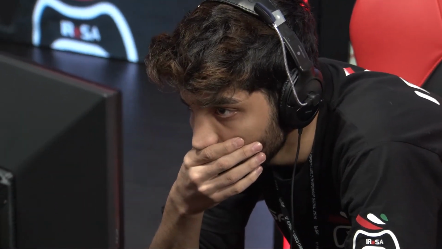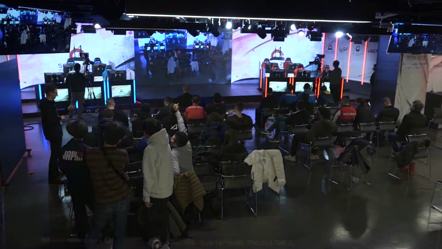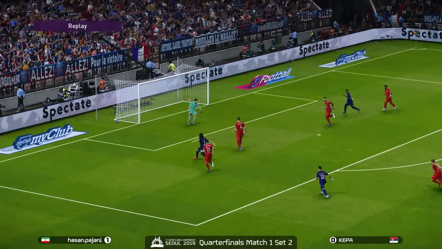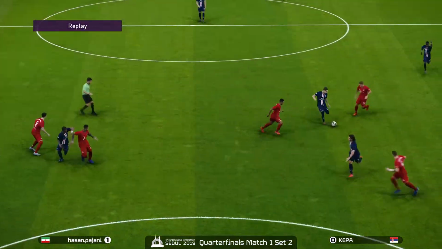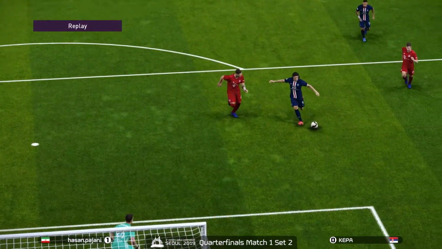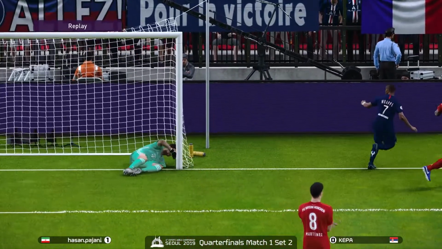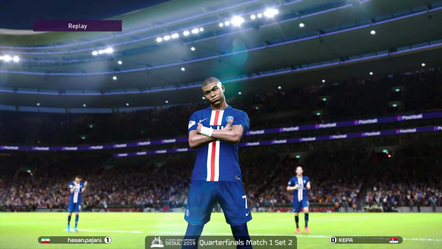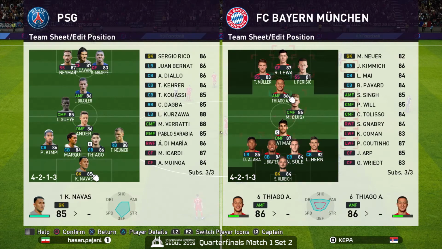Well, you look at that expression on Kepa's face, and you're like, wait, should he be happier right now? The answer is, well, we've been here before. And he's down 0-1 in the series as well, so it's too premature for him to be ecstatic. But Pajani, it's the same story with the first goal allowed as well. Can't turn the ball over in the vicinity of your own box. That's a recipe for failure and for a potential loss. And he's done it twice, and Kepa just capitalized both times.